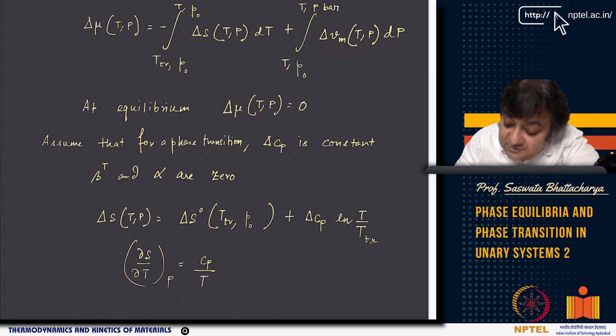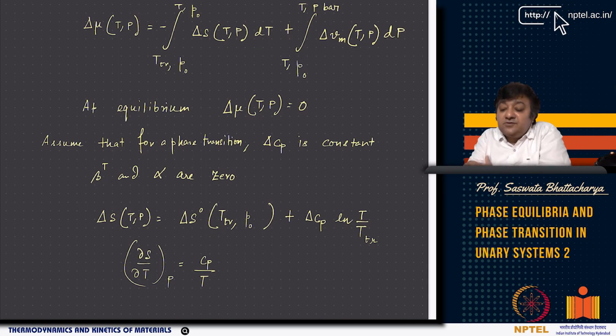Again here P0 is the standard pressure, and now you are going to P bar, and here T is constant, as you can see. So P0 to P. So here we are looking at delta Vm dP, and here it is delta S dT.